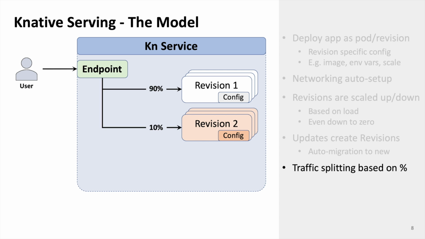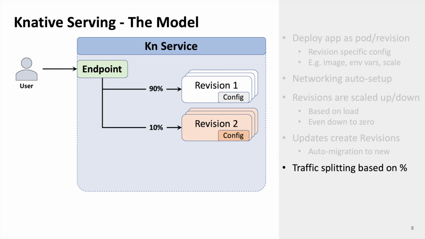However, if for some reason you do want to actually have 2 different versions of your application out there and you want to do some sort of traffic splitting, so for example, as I'm showing here, you want to have 90% of the traffic go to version 1 and 10% go to version 2 for a while, so you sort of test it out to see whether it actually works. You can do that. You can ask Knative to do that for you in a very simplified fashion, and I'll show you how to do that in a demo.